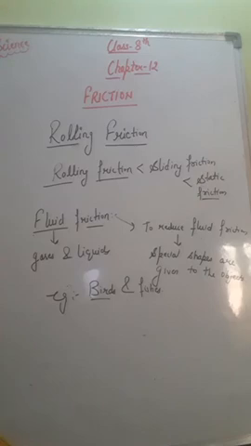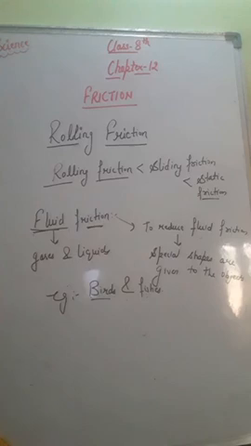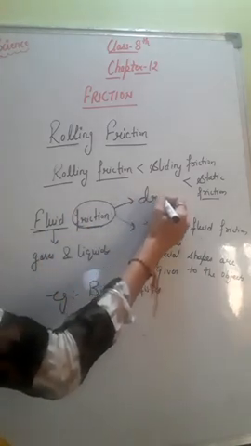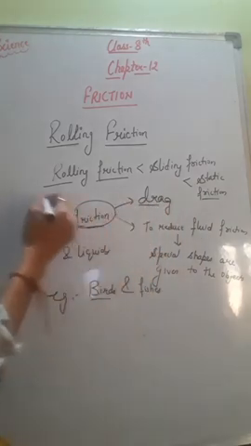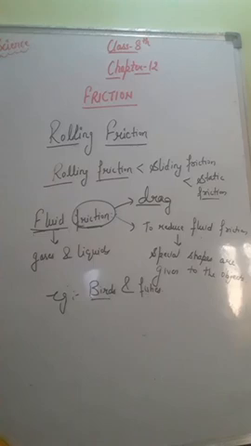Similarly, the shapes of aeroplanes, right? The shapes of aeroplanes are such that they can easily move through the air, because their shapes also help to reduce the fluid friction, right? And this frictional force exerted by fluids is also called drag. The frictional force that is caused due to the fluid, we call that frictional force drag also, right?